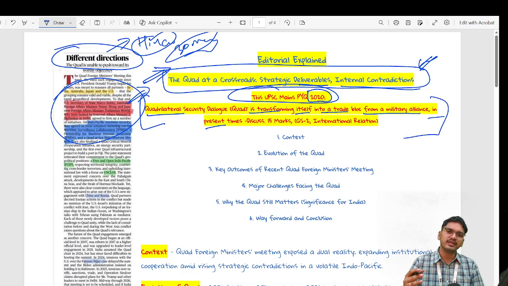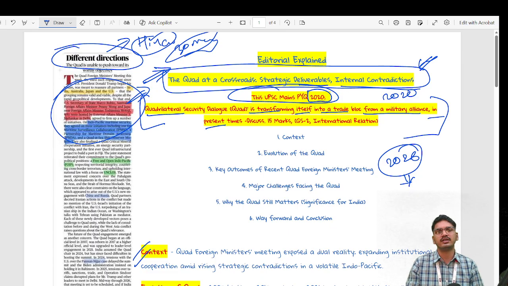This question was in tune with the past situation of 2020. But if a question on Quad appears in the near future in the mains of 2026, I will make sure all these contents which are available over here will be very helpful in addressing any question made by UPSC under the theme of Quad.